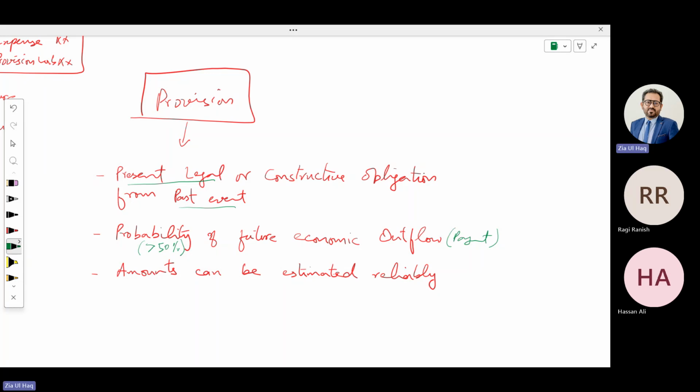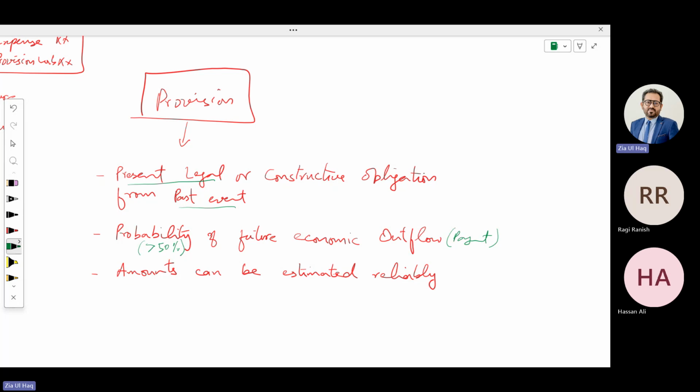And amounts can be measured reliably means how much money the company needs to pay. That is the claim, 100,000. So in that case, the company needs to create a provision. Expense debit, provision credit.